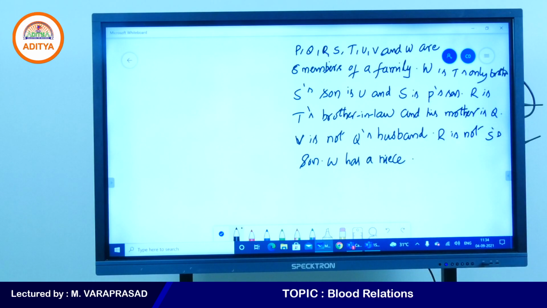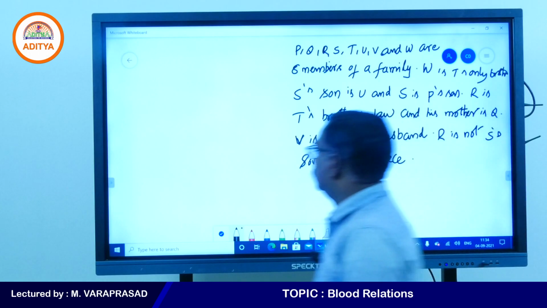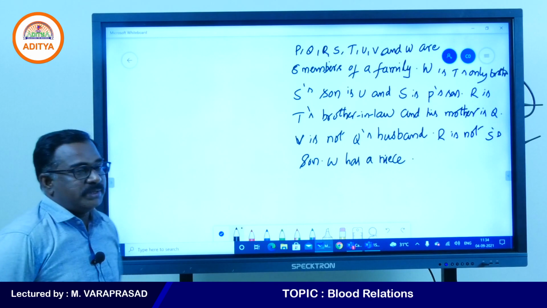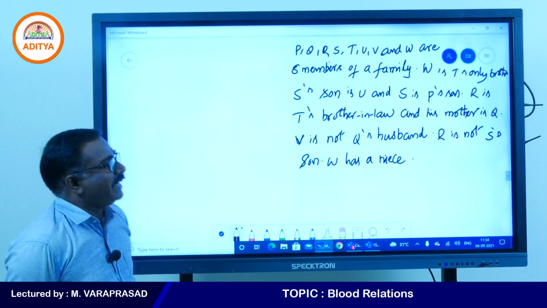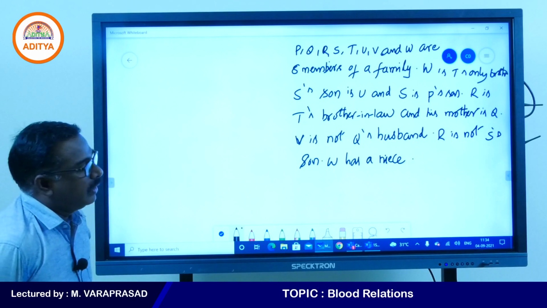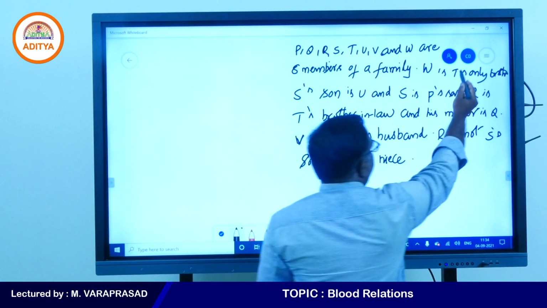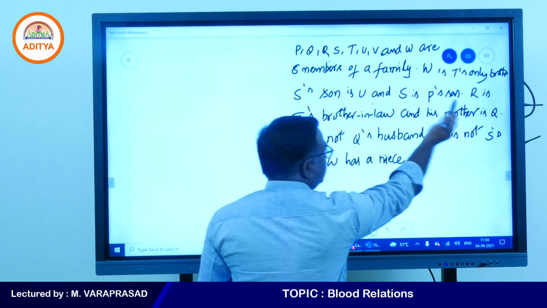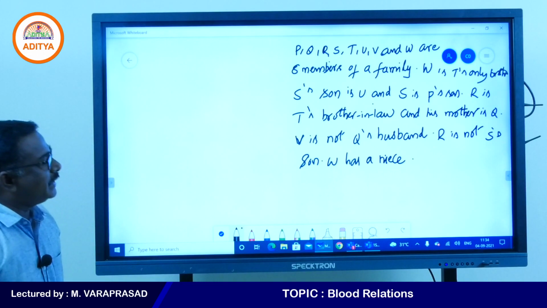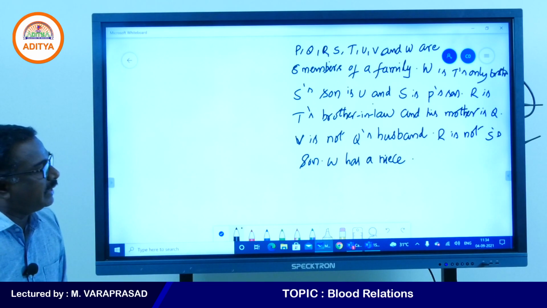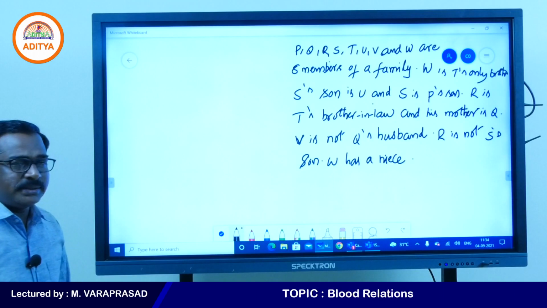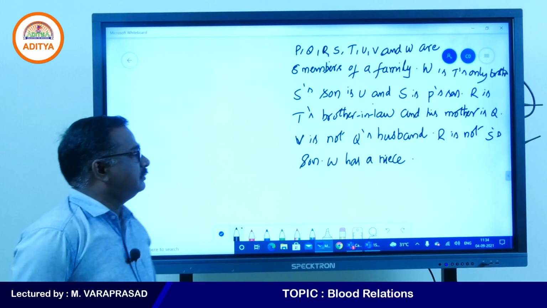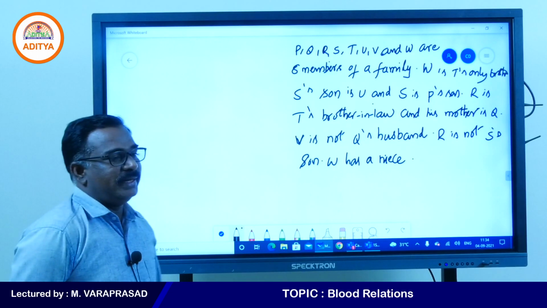So that is the given paragraph. Prepare the family map. We can discuss now. P, Q, R, S, T, U, V, W are 8 members of a family. W is T's only brother. That is the first condition. Yes, son is you, and yes is P's son. R is T's brother-in-law, and his mother is Q. V is not Q's husband. R is not yes son. W has a niece.